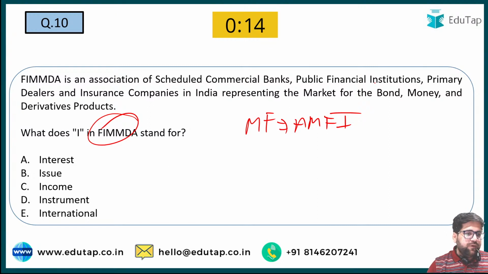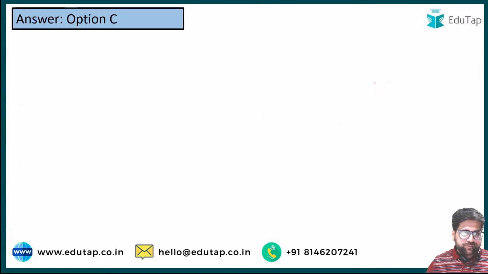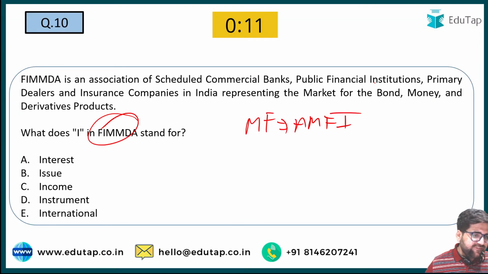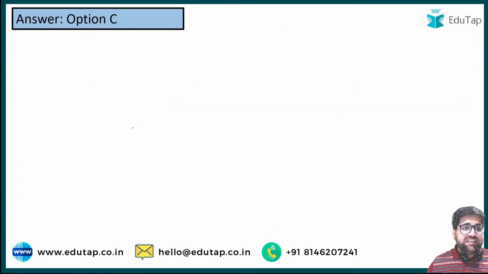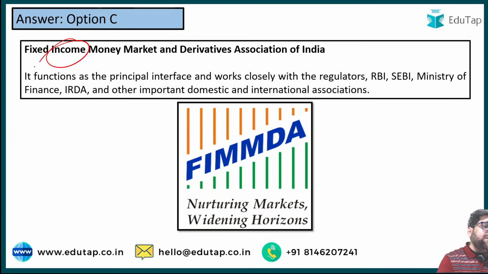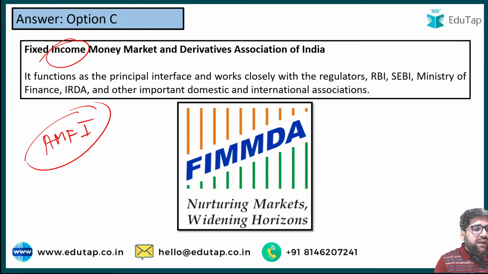Okay, maximum of you are going with D. Yes. The correct answer will be C. Why? Because FIMDA stands for Fixed Income Money Market and Derivative Association of India. So fixed income, this is a really very important association. For mutual funds, we have AMFI, which is the Association of Mutual Funds in India. This is also a very important association which looks after different schemes of mutual funds. So you have to understand this.